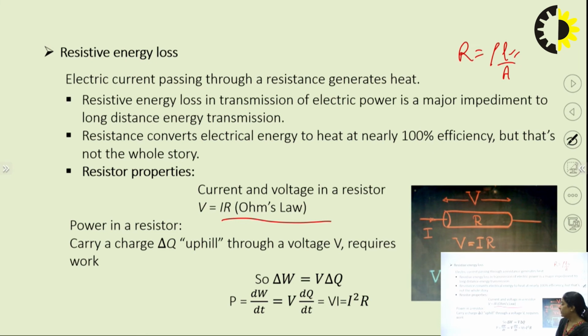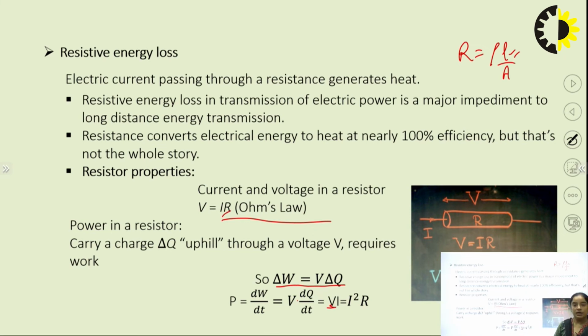So we can write power as V into del Q. That is the power in a resistor, its ability to carry a charge del Q through a voltage V. P equal to dW by dt, dW is V into del Q, so we can write V into dQ by dt, and dQ by dt is I, so we can write V into I, and we can write V as I into R also. So P is I square R.